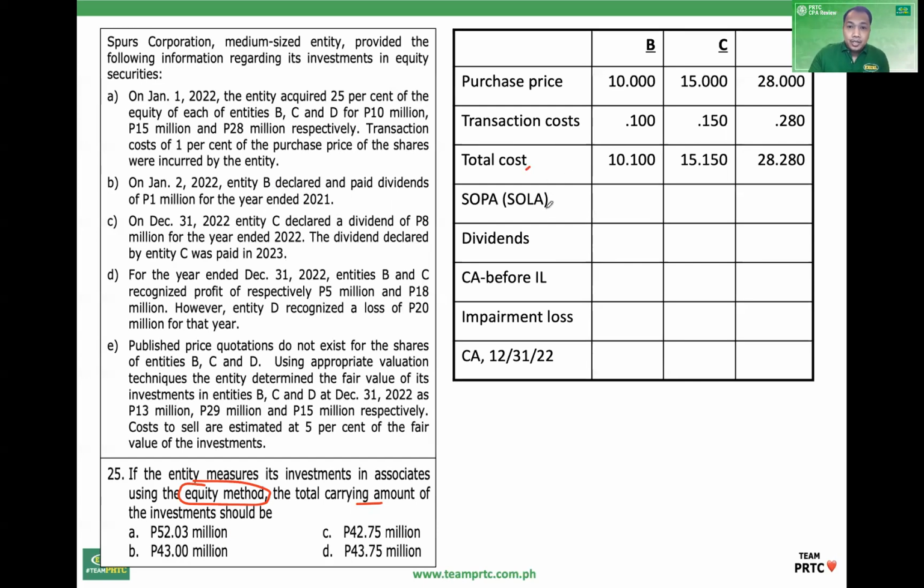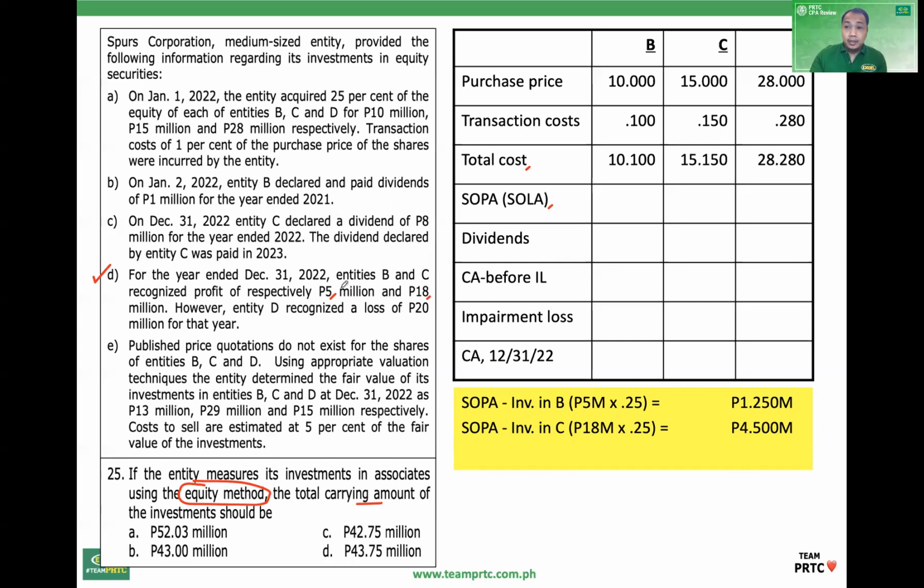This time, share of profit or loss recognized. So ito yon, nasa letter D. Okay, so entity B, 5 million times 0.25. Share of profit of associate or investment income. Okay, so this one. Entity C, 18 million times 0.25. However, entity D recognized a loss of 20 million. So share of loss of associate. Okay, 20 million times 0.25. Loss.